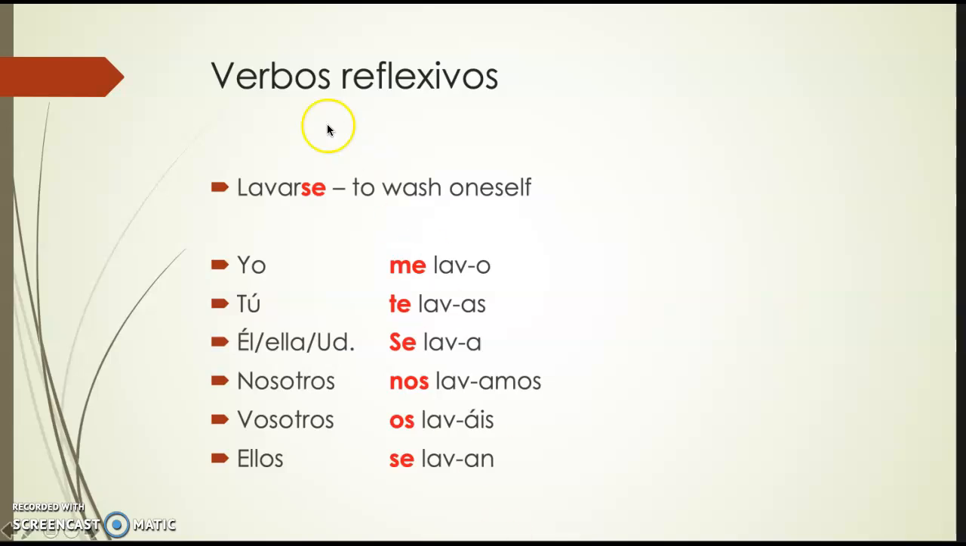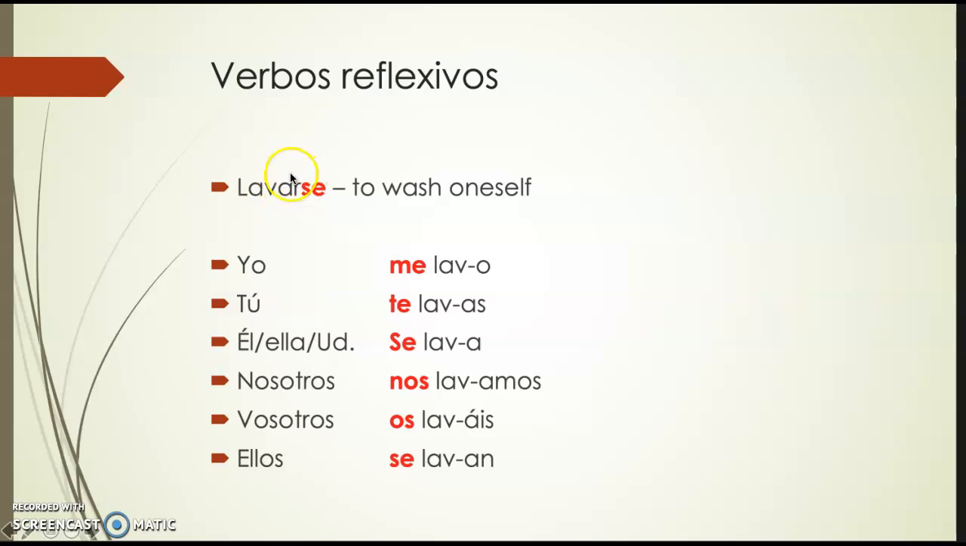So when you have the se at the end in the reflexive verb, you need to use the reflexive pronouns. Me, te, se, nos, os, se. So for yo will be me, tú, te, él, ella, usted, se, nosotros, nos, vosotros, os, y ellos, se. And then you conjugate the verb as normally.